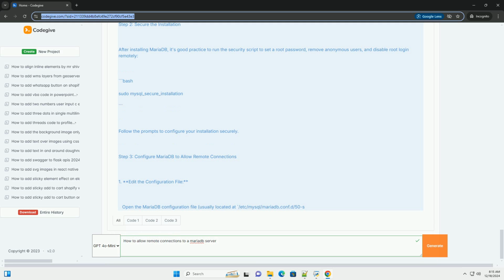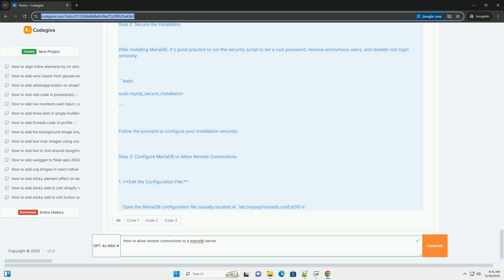Step 5. Configure firewall. If you have a firewall running, like UFW on Ubuntu, you need to allow incoming connections on the default MariaDB port, 3306. 1. Allow port 3306. Bash sudo ufw allow 3306/tcp. 2. Enable UFW, if it is not already enabled. Bash sudo ufw enable. 3. Check UFW status. Bash sudo ufw status.